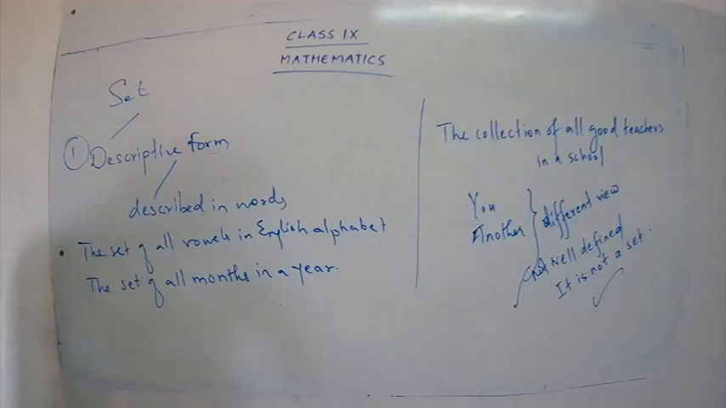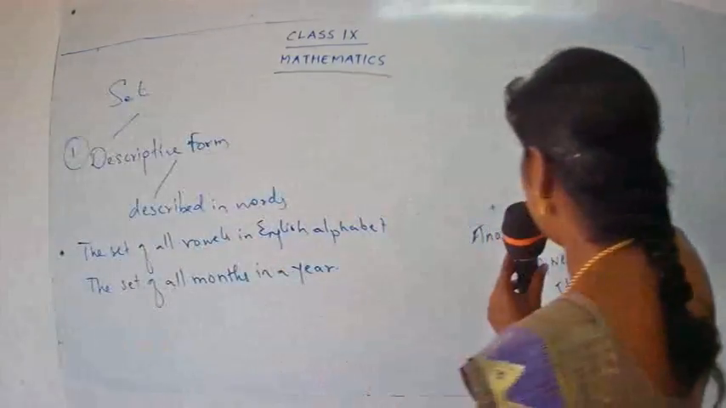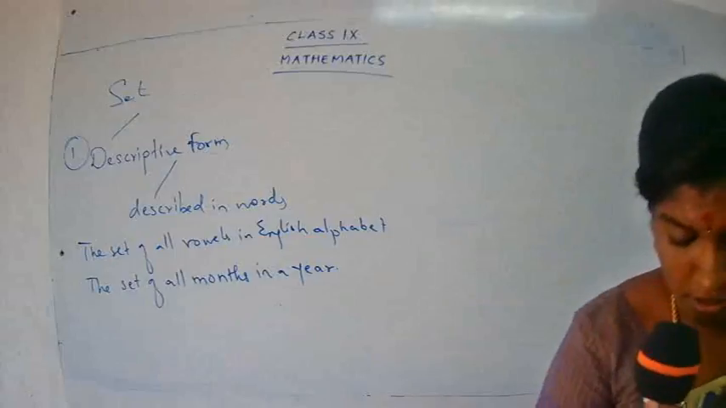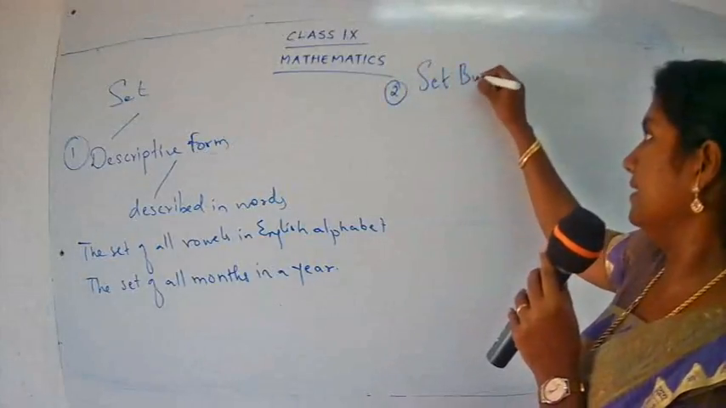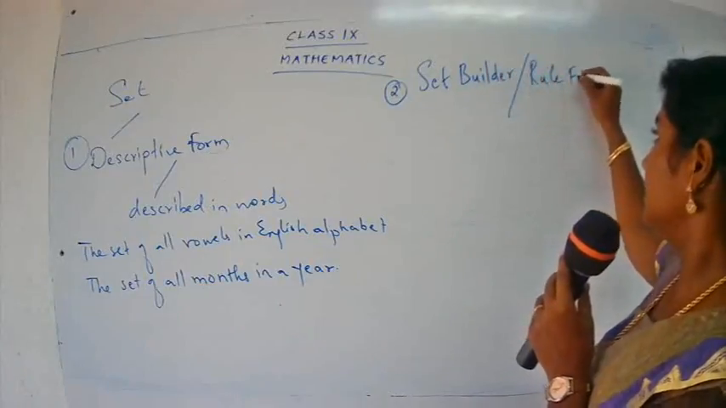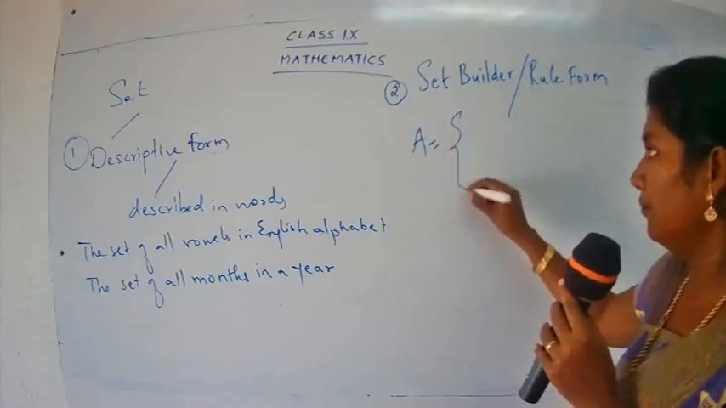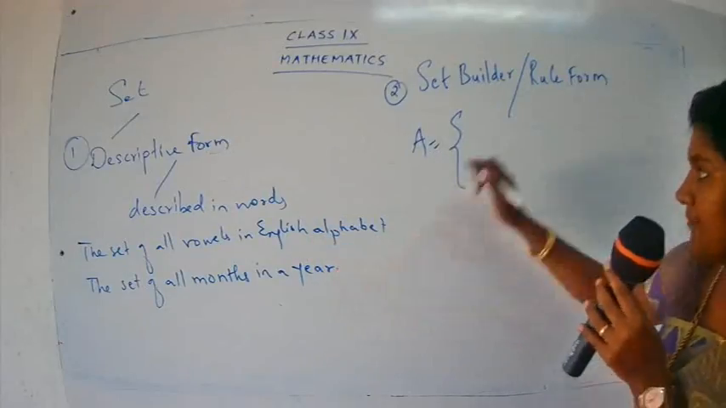Okay, now let's go for the second one. The second one is set builder form or rule form. Let's see how to check whether the given set is a set rule. See here, second one, set builder or rule form. Okay, children, now here a rule will be given. A name of a set will be given to you and it will be told, I'll just use the same sets.